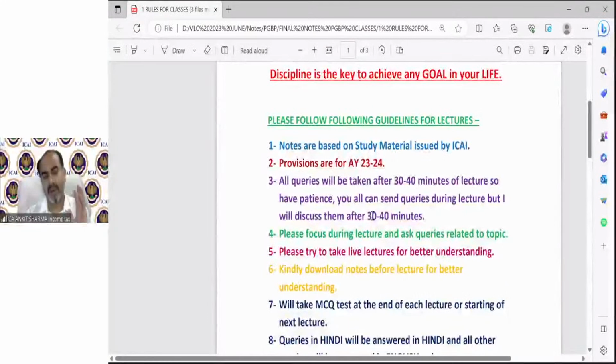There are some things you need to understand. The notes are based on the study material, the beautiful study material framed by our institute. Whatever we are studying, these provisions are based on the study material issued by ICAI. The provisions we are discussing are for assessment year 23-24, because you are already taking income tax classes from YouTube or other faculties, so you already know that we are discussing the provisions for assessment year 23-24.